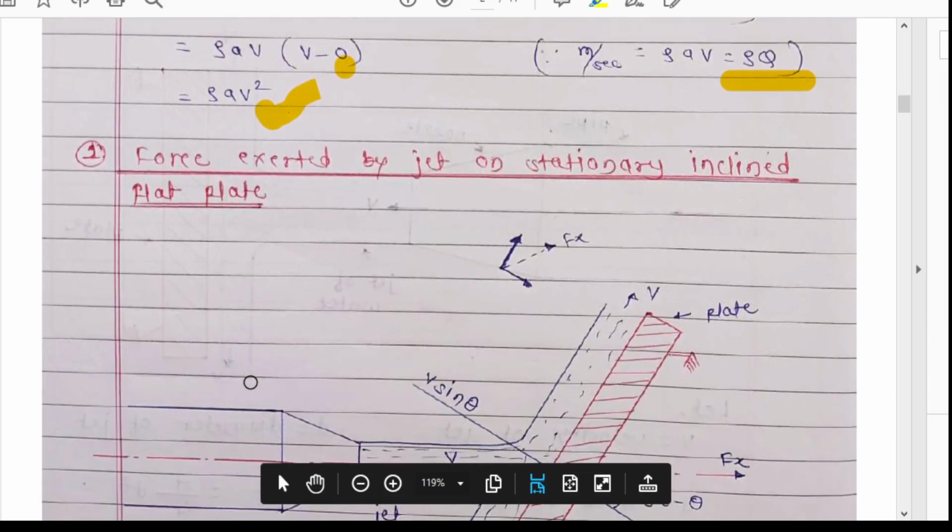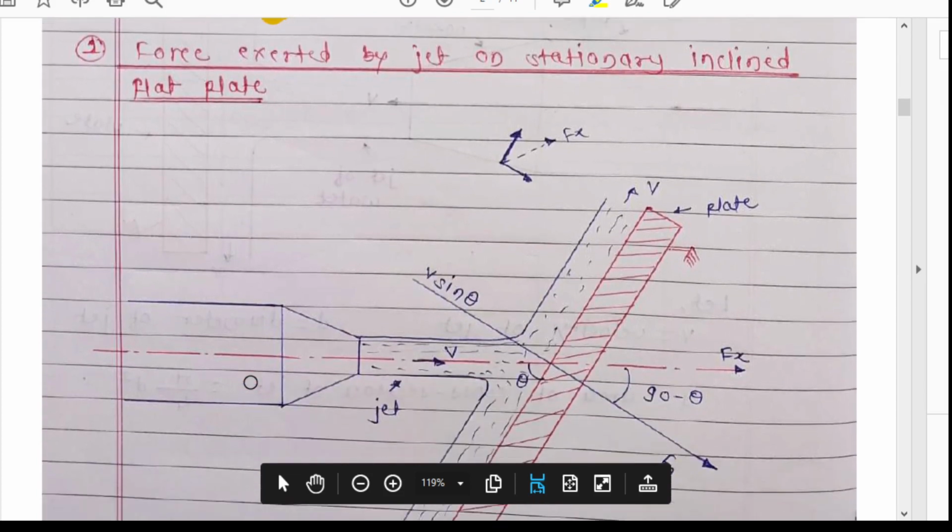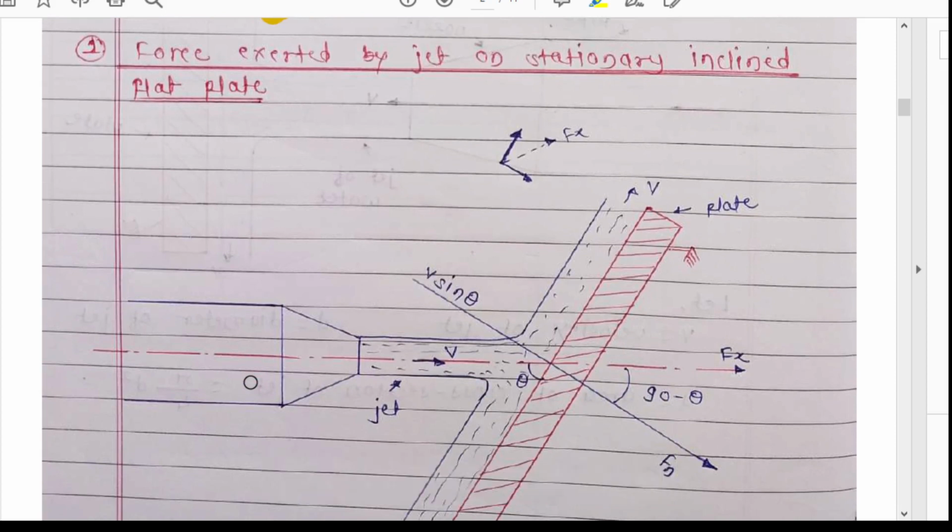Exactly vertical. Now the second condition is the force exerted by the jet on a stationary inclined plate. Here the plate is stationary, that means again both ends of the plate will be fixed, but the plate is inclined.